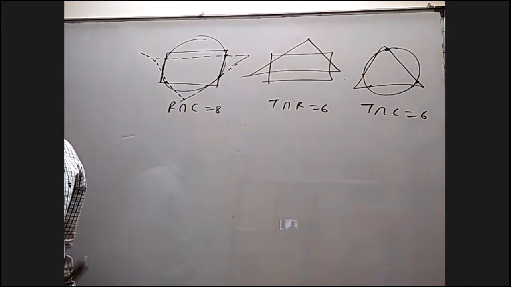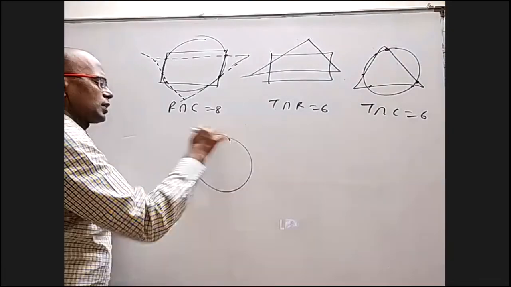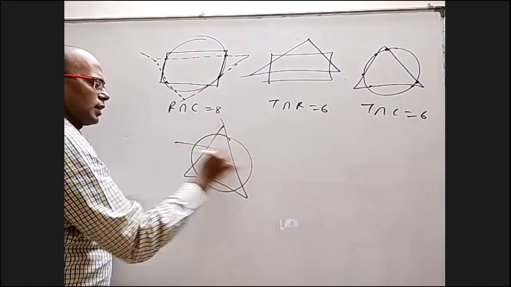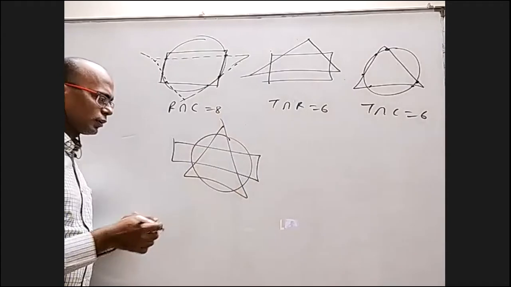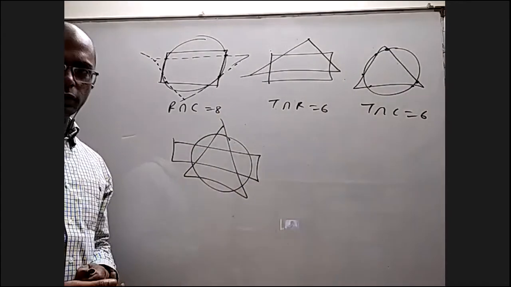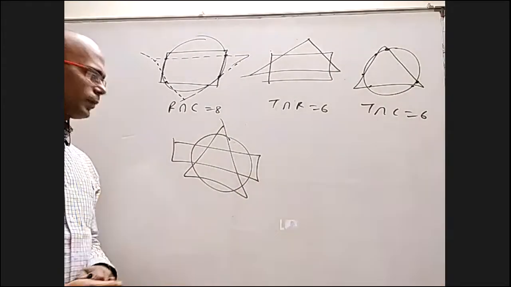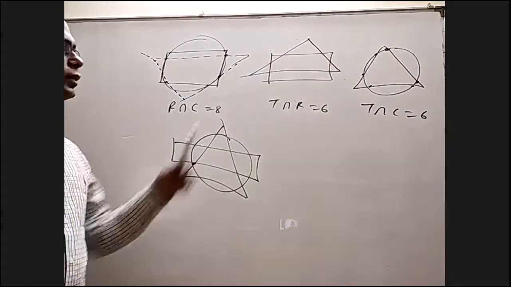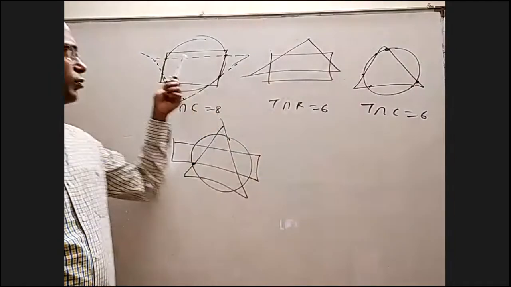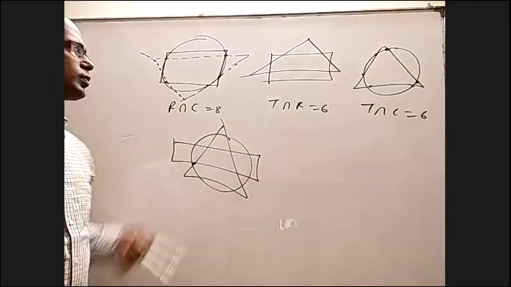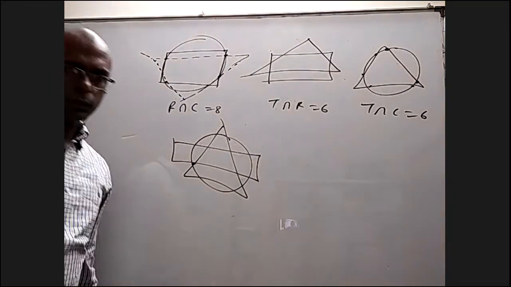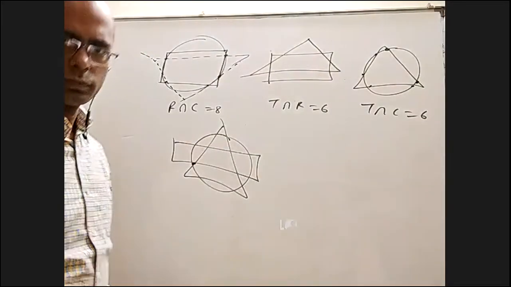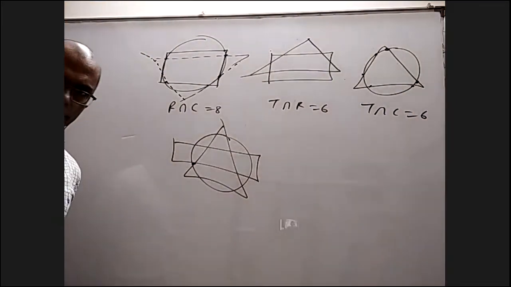If you take a random figure, it may not come. If you draw a circle and then this, and then randomly if you draw a rectangle, you may think there's no point common to all 3 at all. If you adjust somewhere, you'll get 1 or 2 points. But what is the maximum number? Maximum possible 6, and we have to try to get a figure where 6 are possible, which I showed here. Is it all right, 81? Yes, sir. Okay.